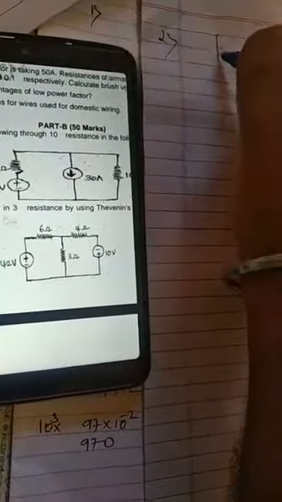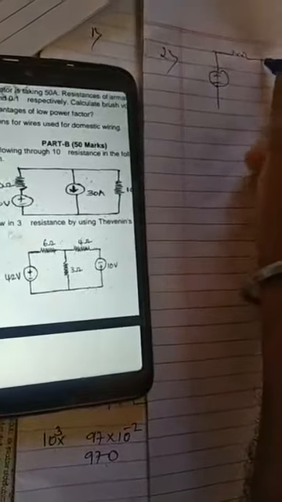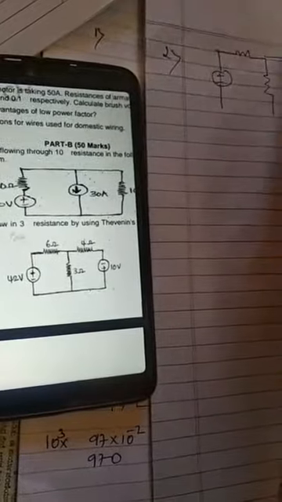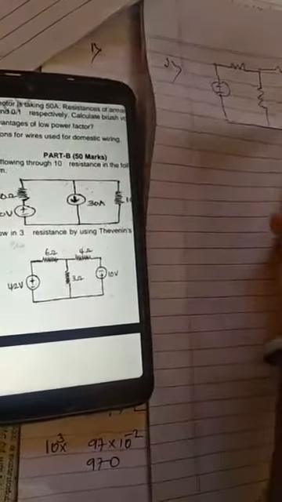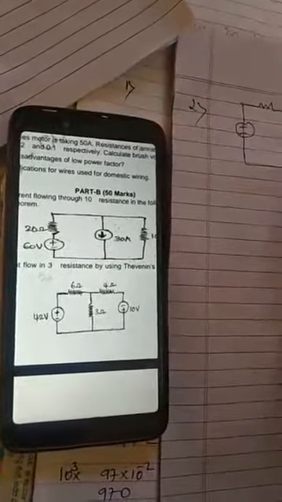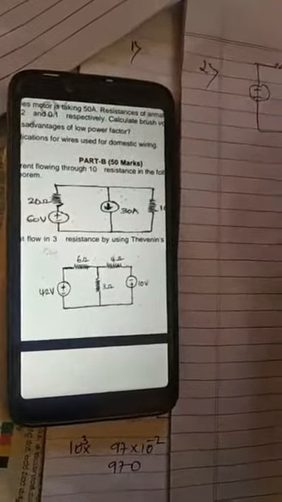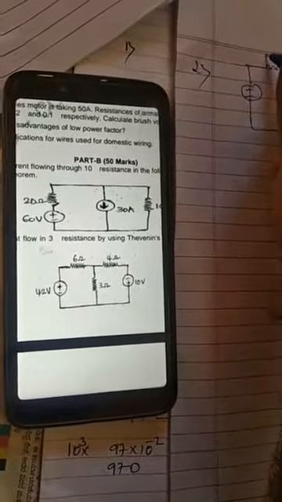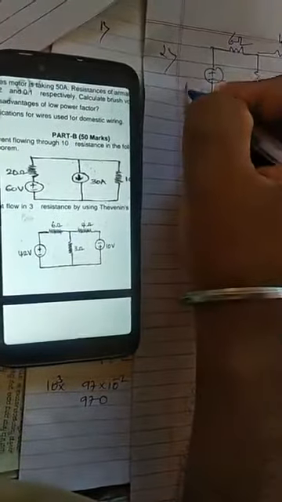So this is a direct problem, you can easily solve. One problem is given on Norton's, that was somewhat tricky, so using super mesh we have to solve that, but here this is the easiest problem, direct method.